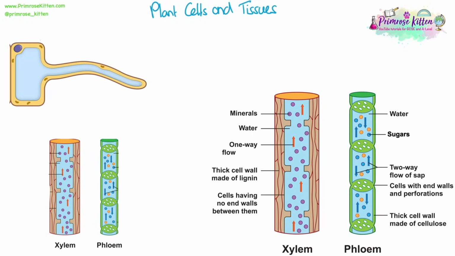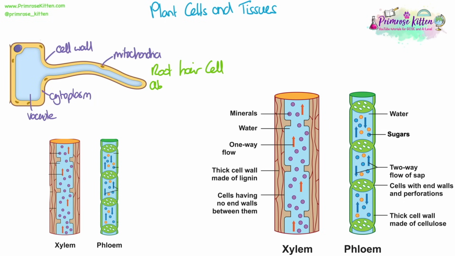We need to be able to describe the structure and function of some different plant cells and tissues. Root hair cells are one example of plant specialised cells. You can see here I've labelled all the structures we were labelling on our basic plant cell, but there are some things that are different. No chloroplasts, this elongated shape, for example. All of this is to help the root hair cell carry out its function, which is to absorb water and mineral ions from the soil.